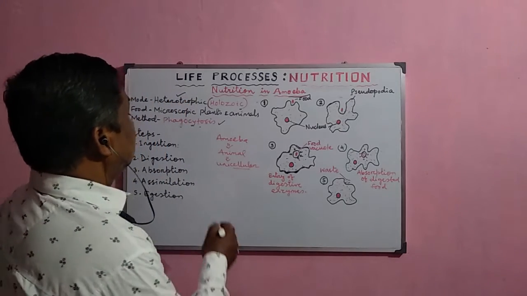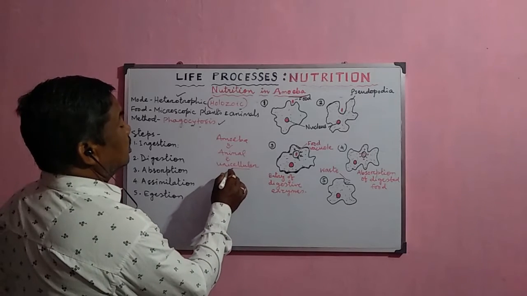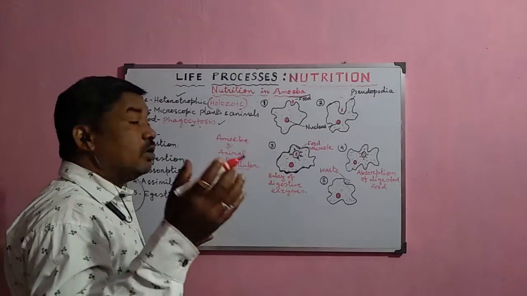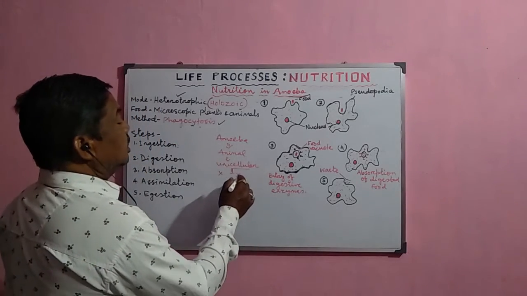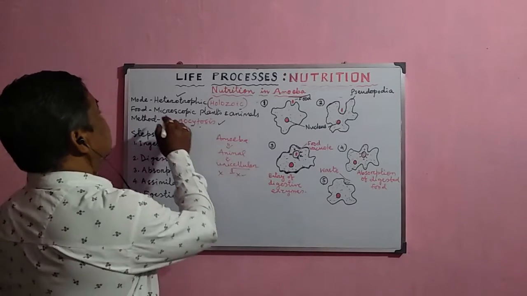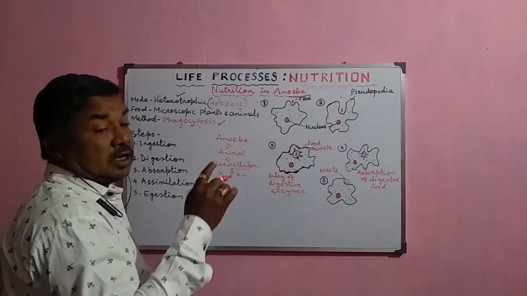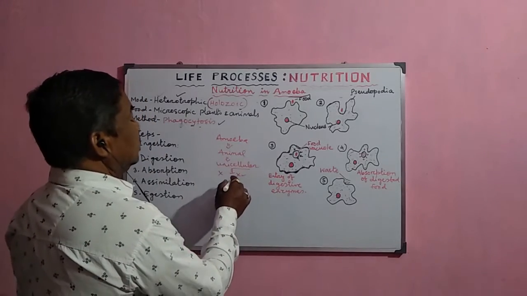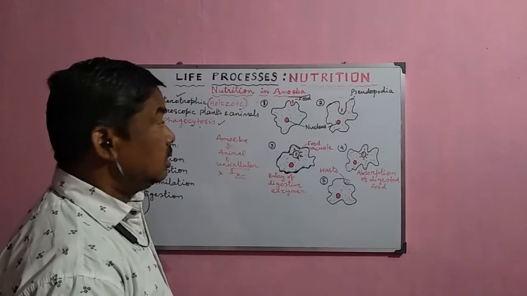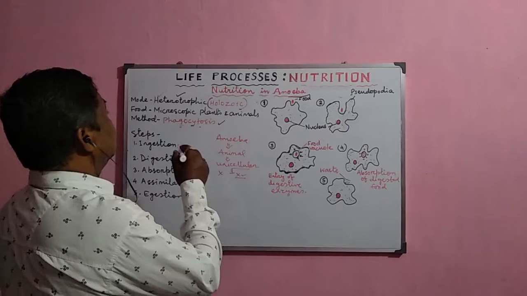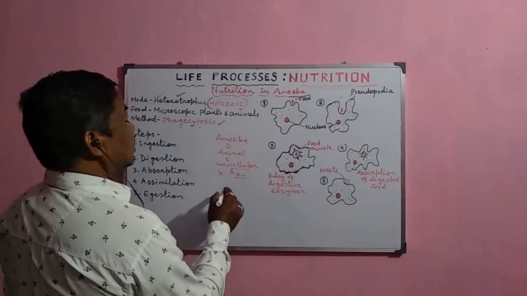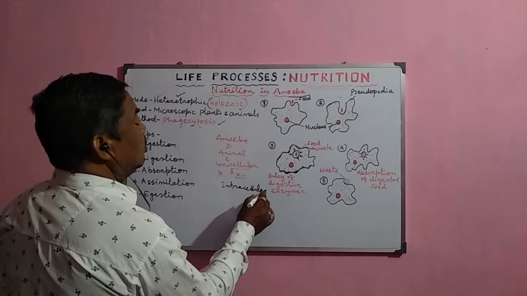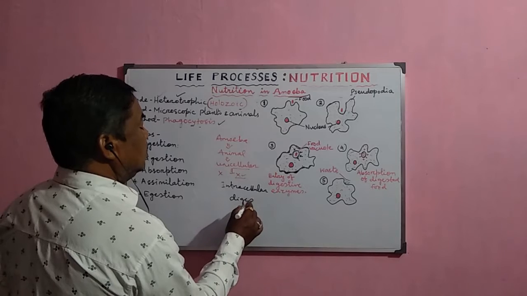Now, these unicellular organisms do not have any tissue, any organ, or any organ system. So that is why their mode of nutrition, although it is heterotrophic in nature, is still quite different from that of the higher animals. Here there is no organ system, so the digestion process occurs inside the cell. That is called intracellular digestion. So intracellular digestion occurs here.